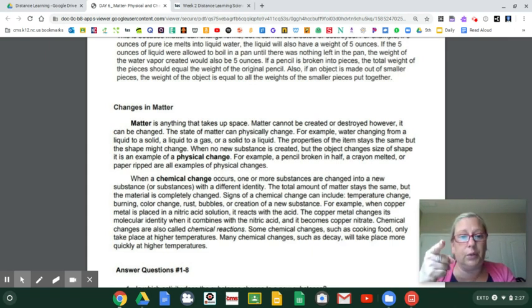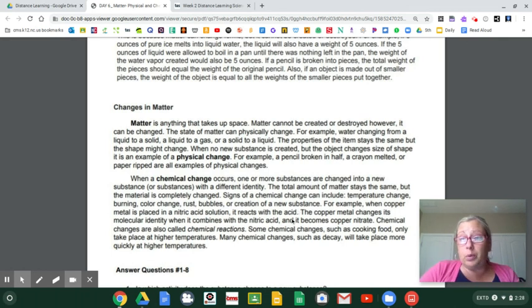Don't get that confused. All right, next, when a chemical change occurs, one or more substances are changed into a new substance or substances with a different identity. The total amount of matter stays the same, but the material is completely changed. Signs of a chemical change can include temperature change, burning, color change, rust, bubbles, or the creation of a new substance.